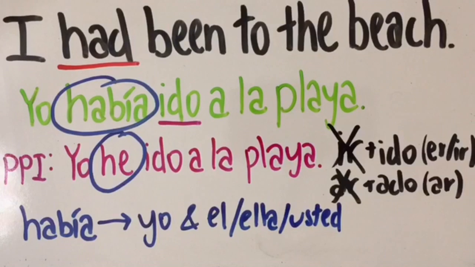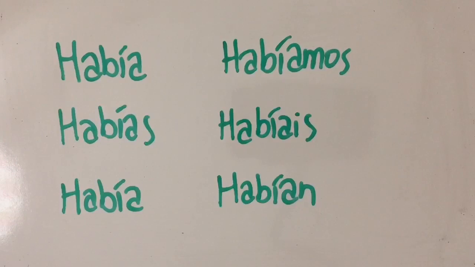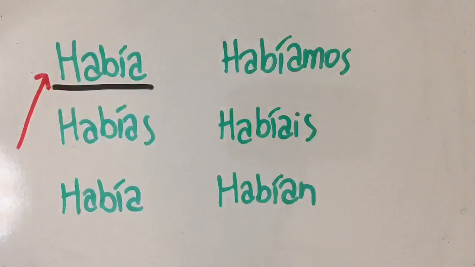Here's the conjugation chart for the pluscuamperfecto. So we've got había, habías, había, habíamos, habíais, and habían. So there's not much to memorize, just know that the base form is había, and the endings are how they usually are. Remember, these two are the same, so if you're asked to translate from Spanish to English, make sure to use context clues, and don't assume that when you see había that it's always third person singular, because it's also first person singular.